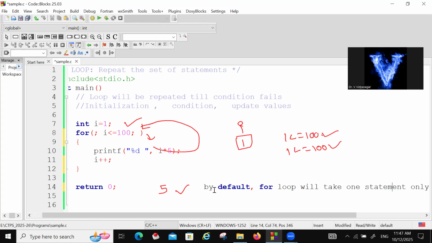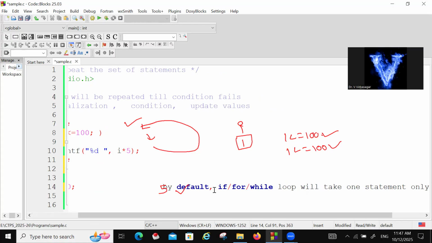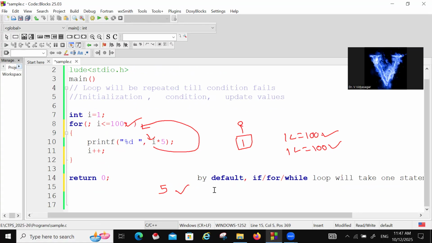Whether it is a while loop, an if, or a for loop, whatever it is, it will take only one statement by default. If you want to execute more than one statement, a block is required.